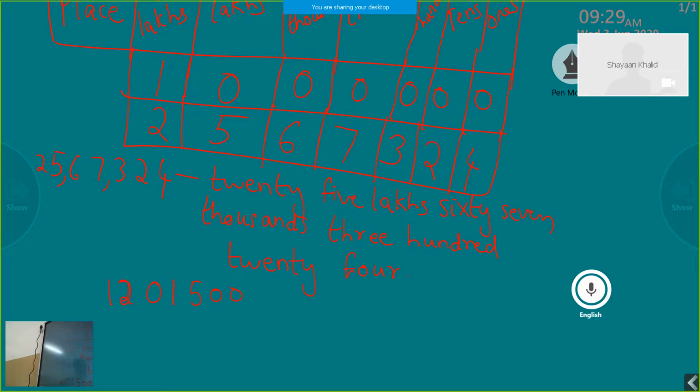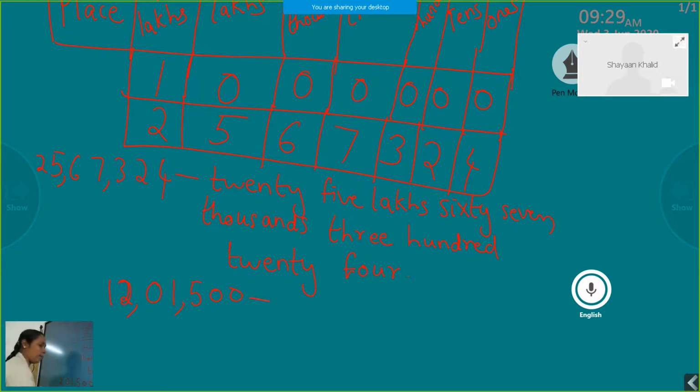From the right side, the first group consists of 3 digits, 500, separated by a comma. Then the next group consists of 2 digits, which are 0 and 1, separated by a comma, and the last group consists of 12. Now we have 3 groups, 2, 2 and 3.